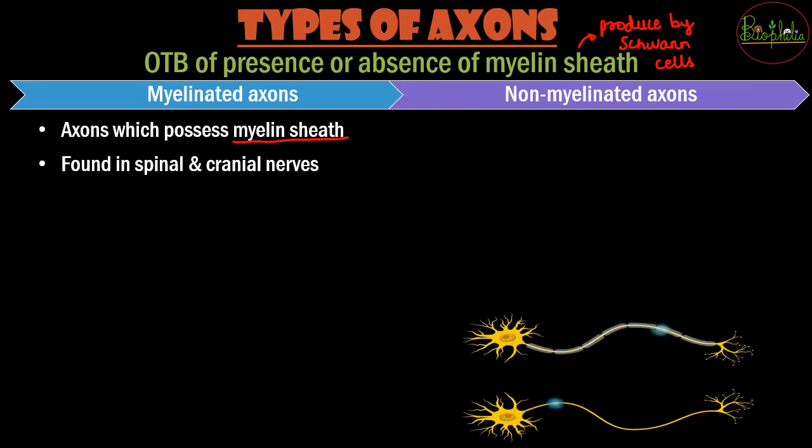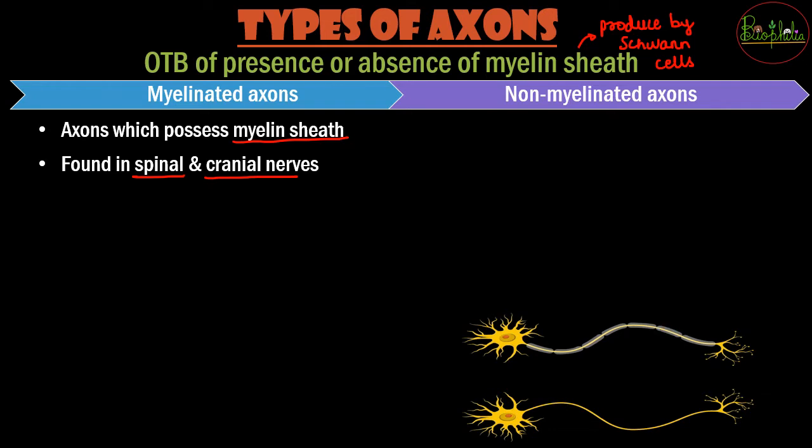So myelinated, जिसको myelin sheath है, जिसको insulation tape से wrap किया गया है, that is going to be the spinal cord and the cranial nerves. These are the places where there are many axons moving around. So जैसे बहुत ज़्यादा इलेक्ट्रिक का गुच्छा है, बहुत सारे वायर्स जा रहे हैं, so you don't want a short circuit to happen.